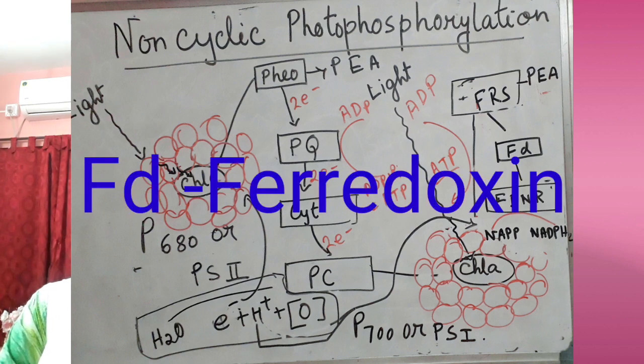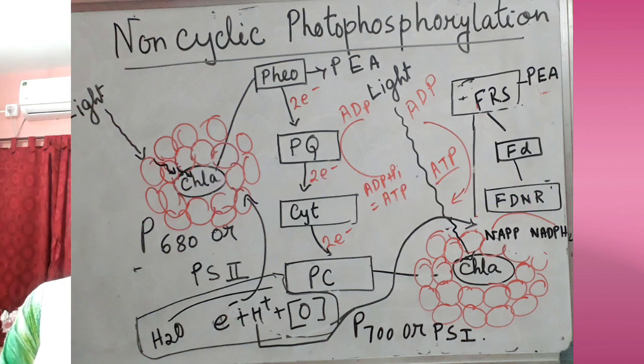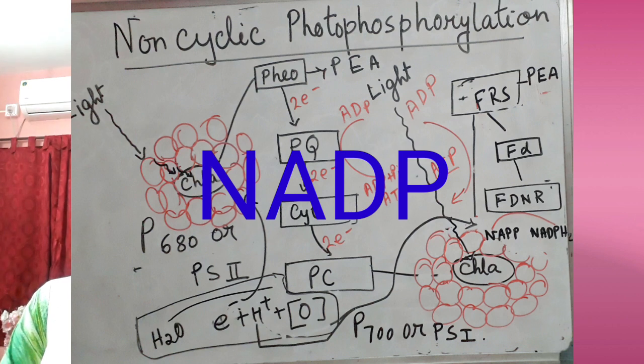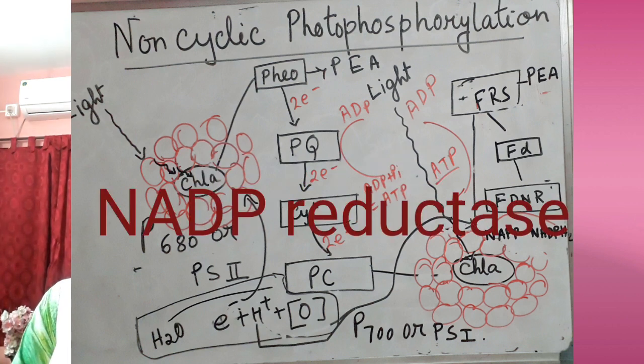After that they will pass to the other electron transport system, and after that it will be accepted by NADP, and here one enzyme will be involved, that is NADP reductase. Clear?